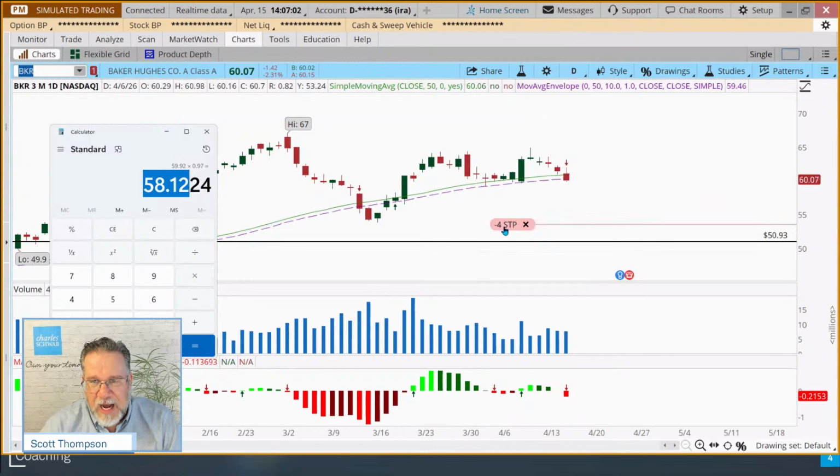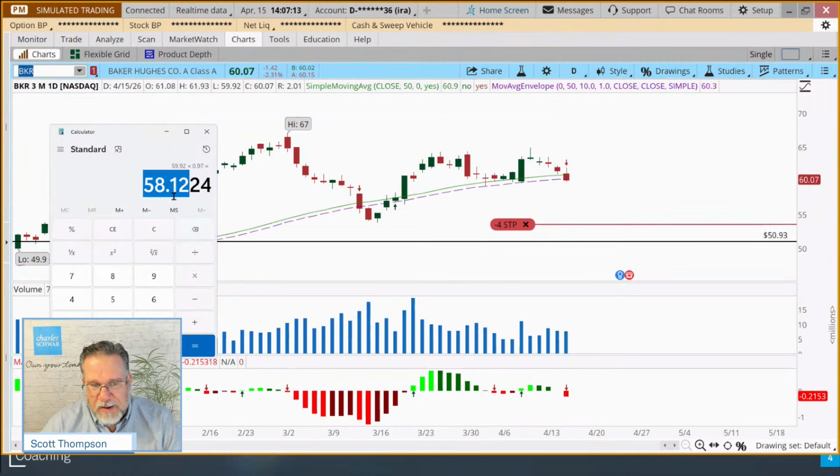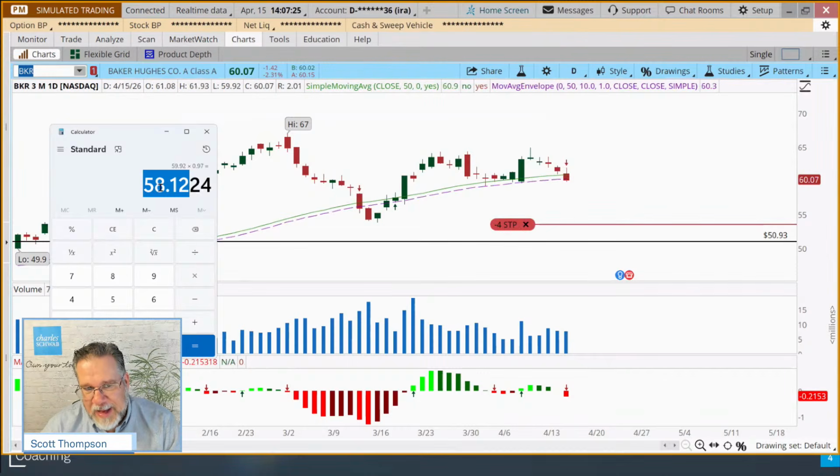All right, our current stop now, let me click on this. Our current stop, you can see, is at 53.53. And again, our rule says we should move the stop to 58.12. So first off, we could move that stop up about $5, which in and of itself is kind of a cool place to be. What I like to do next is draw a line at about 58.12.